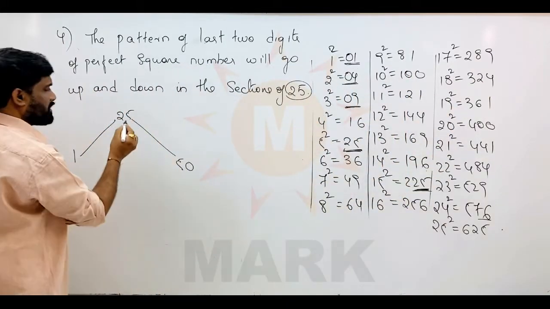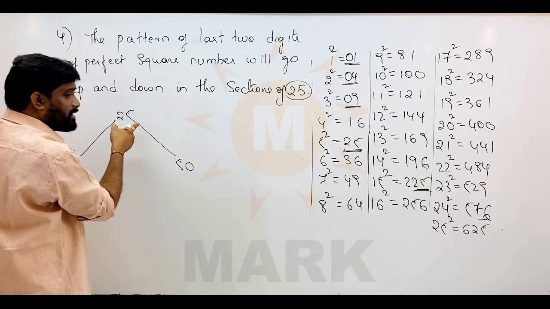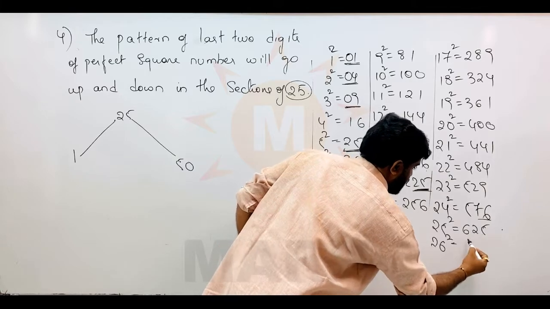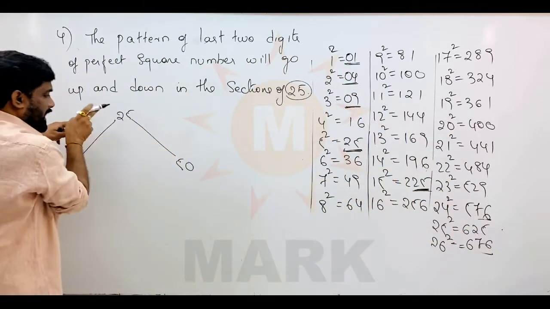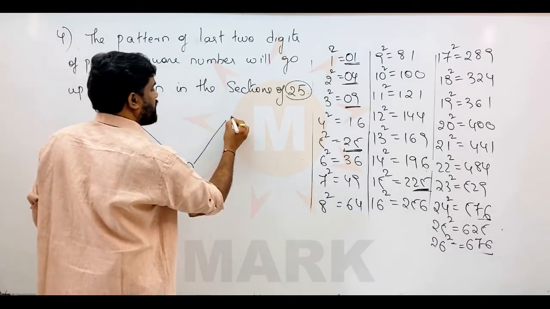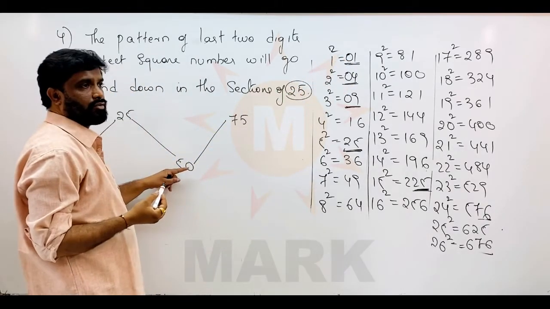That means 25 square is equal to 625. 26 square is equal to how much? 676. See, they are going in the reverse direction. And again they will come up to 50 square. 50 square is equal to 2500.